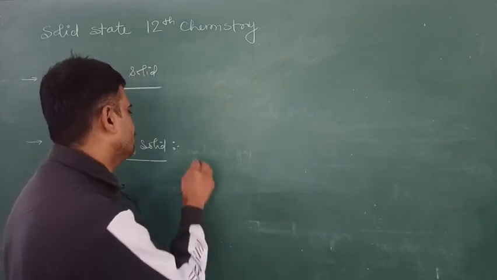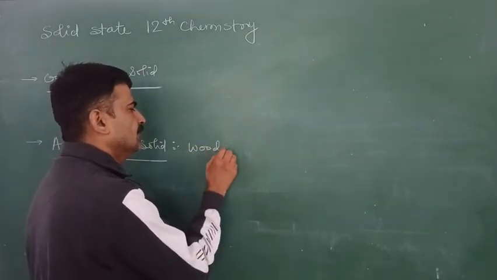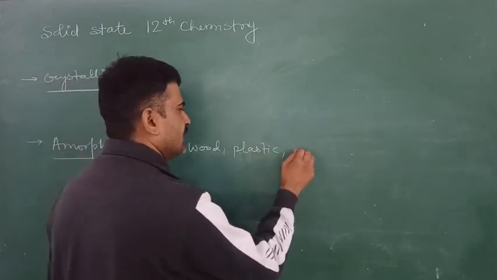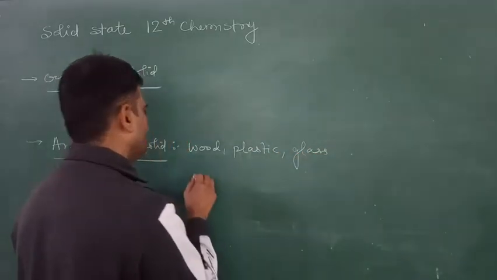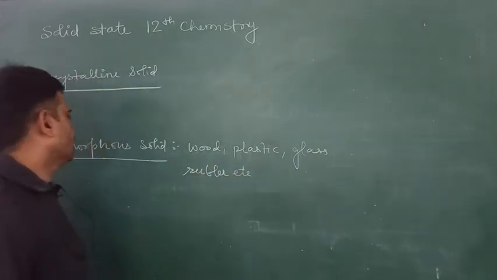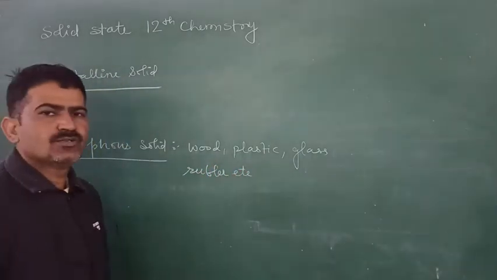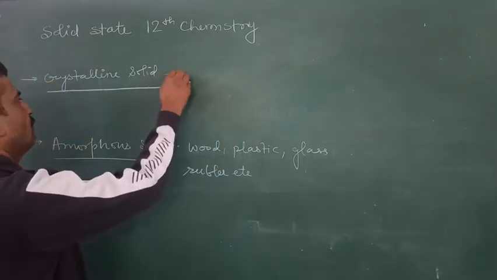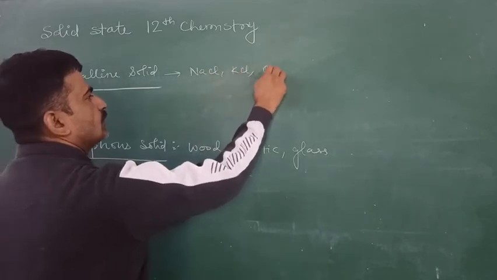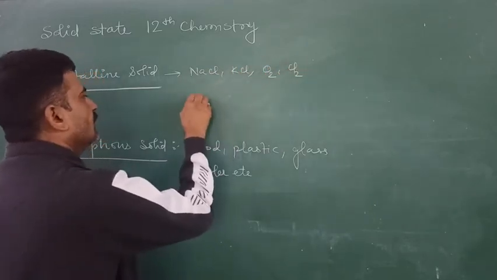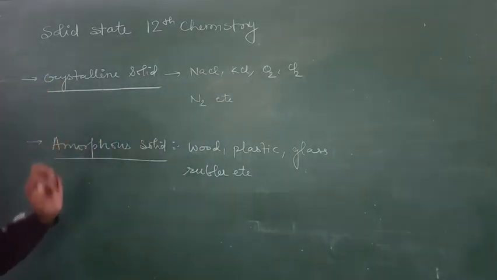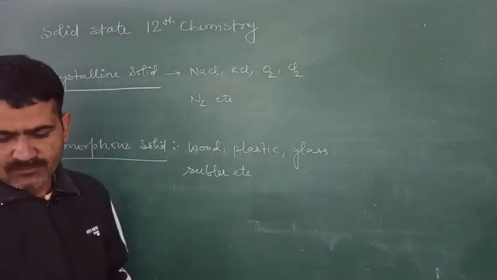Examples are wood, plastic, glass, rubber, etc. Examples of crystalline solids are sodium chloride, potassium chloride, oxygen, chlorine, nitrogen, etc.